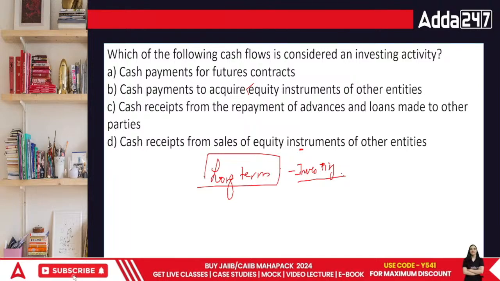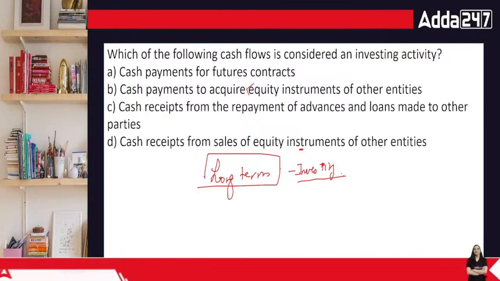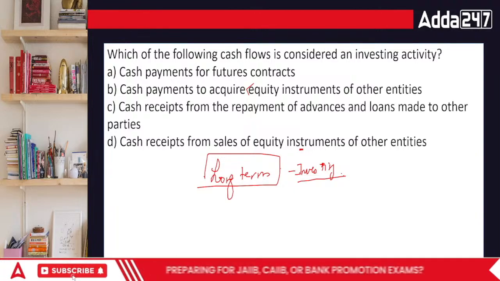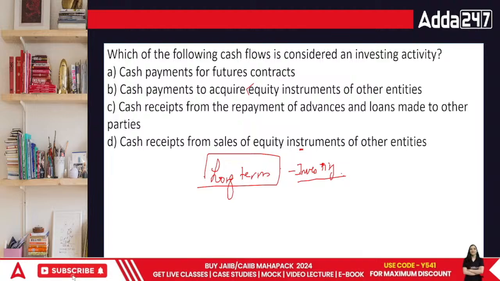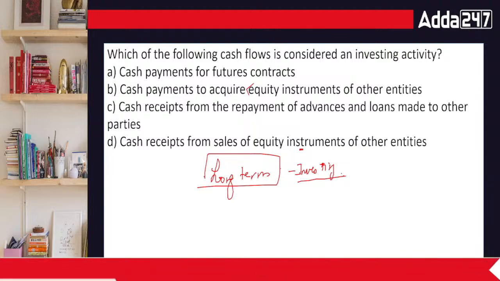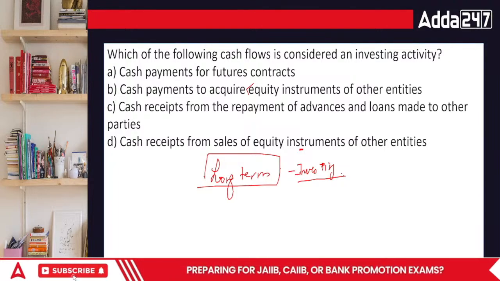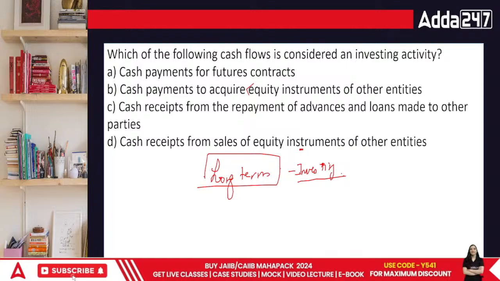For example, plant and machinery. That's not the regular raw material that you need. Investing is basically expansion of your business.